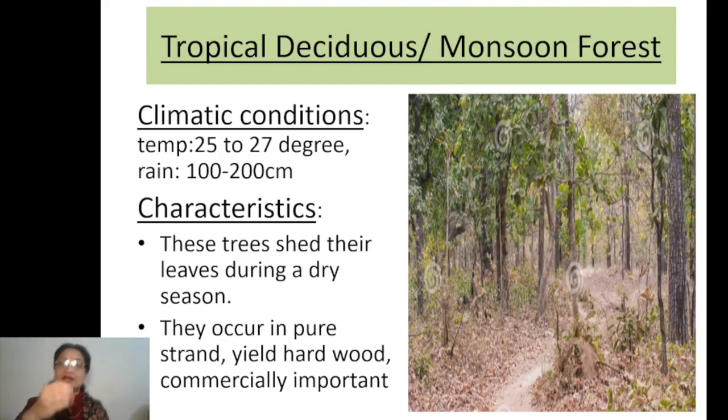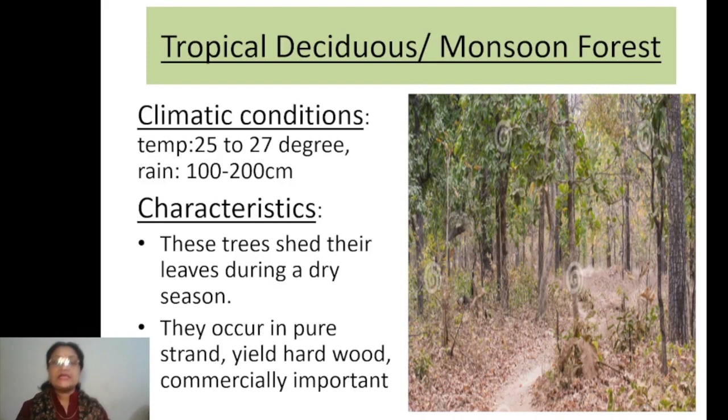When the leaves are dropped, the rate of transpiration also goes down, so the loss of water will be less. Understood, children? This is the reason the trees shed their leaves, especially during the dry season.